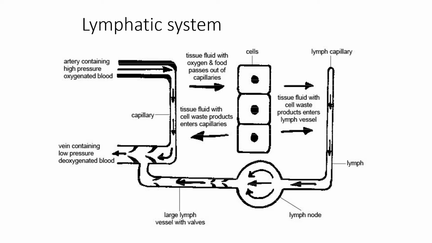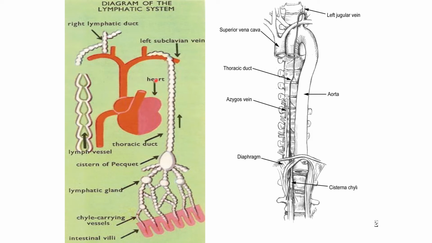The largest lymphatic vessel in the body is the thoracic duct. So here you can see this is the thoracic duct. It is the largest lymphatic vessel. It drains the lymph from the greater part of the body. The thoracic duct enters by joining the left subclavian vein at its junction with the internal jugular vein. On the right side there is a right lymphatic duct that has a similar termination.